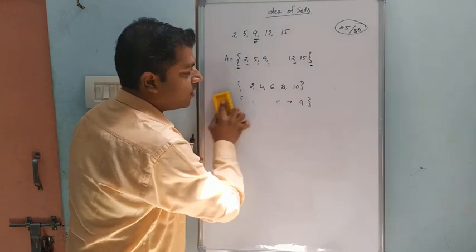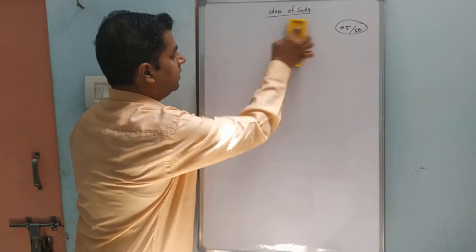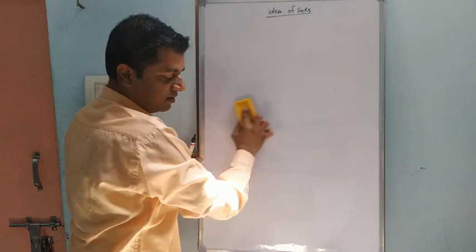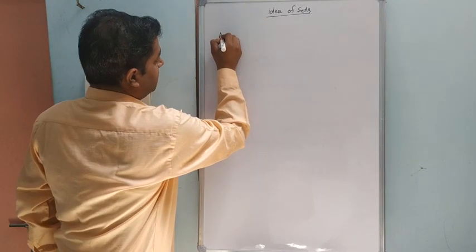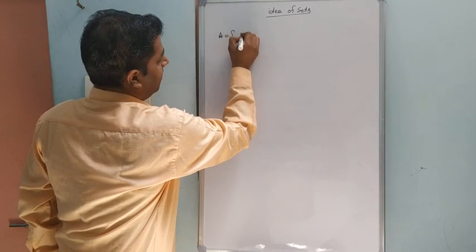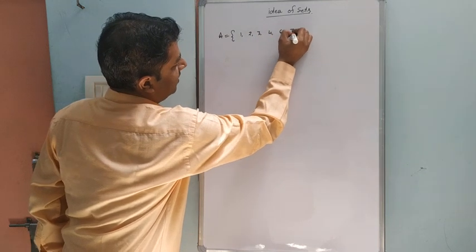Here we were talking about two kinds of sets: the roster form as well as the set builder form. Set A: 1, 2, 3, 4, 6, 7, 9.